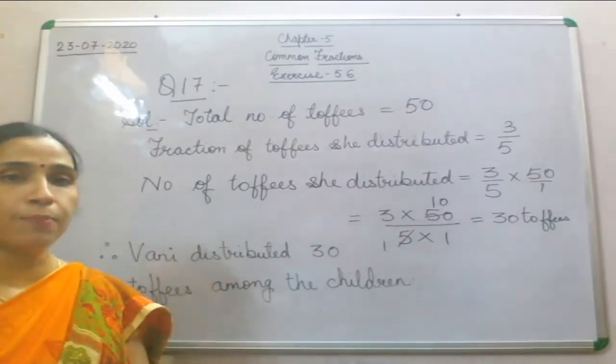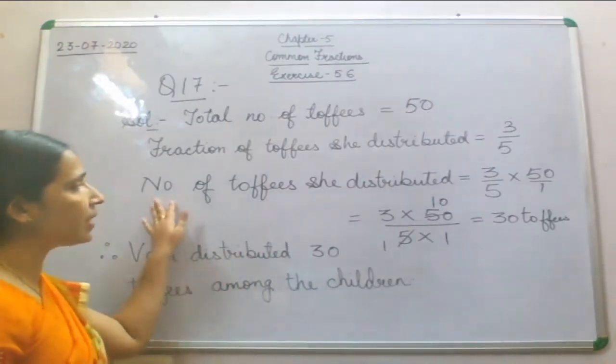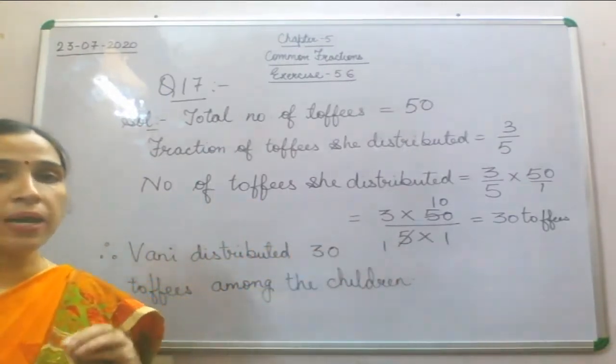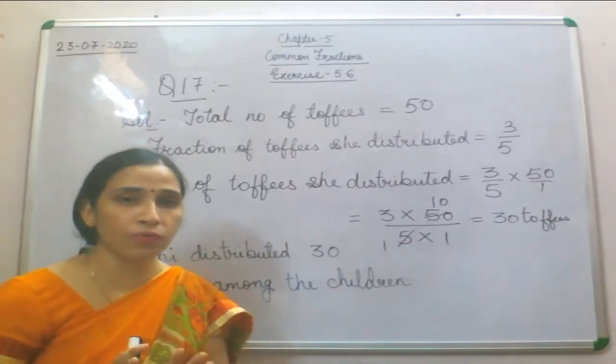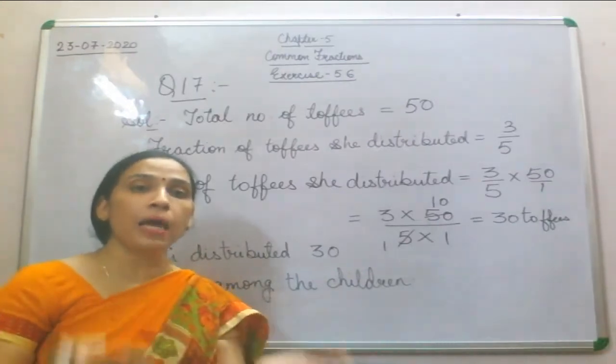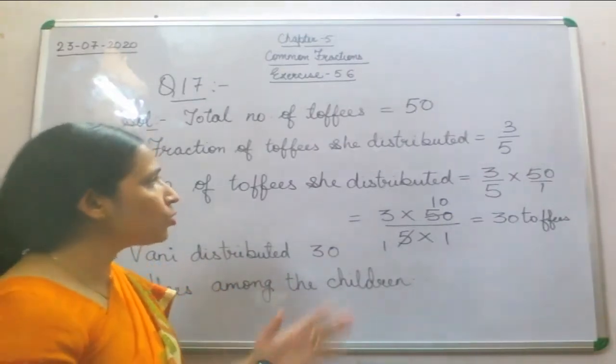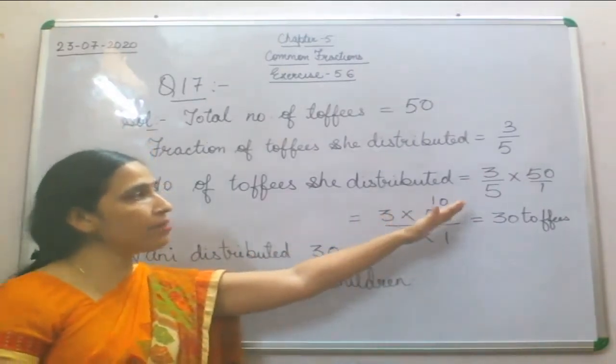So you are supposed to find out the number of toffees she distributed. Means 3 by 5 of 50 you have to find out. So this only we have done, 3 by 5 of 50.